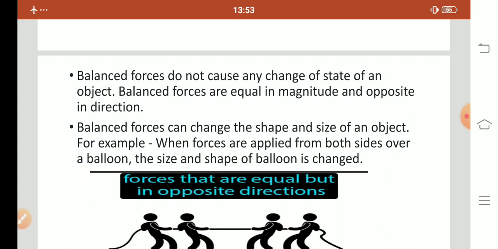And balanced forces do not cause any change in the state of an object. Balanced forces are equal in magnitude and opposite in direction. They are equal in value, but their directions are opposite.